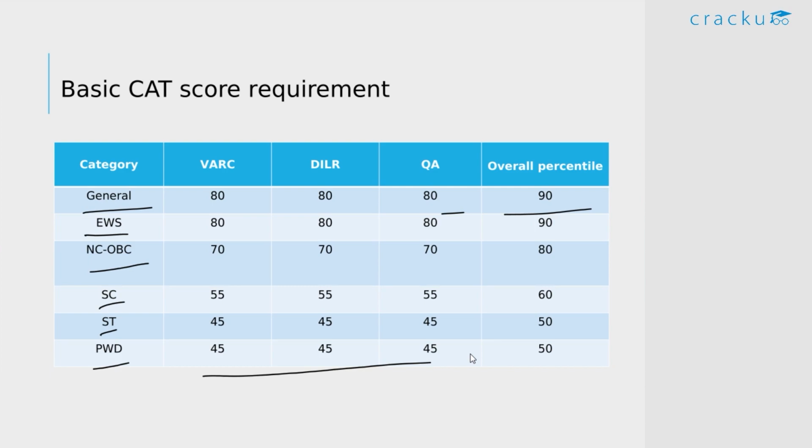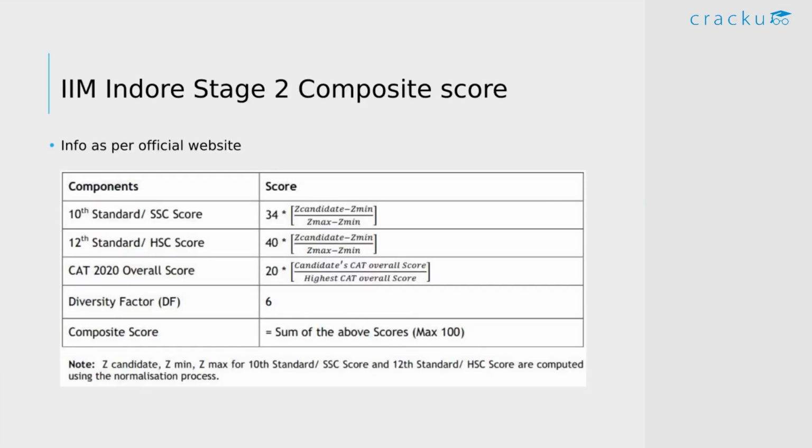Again, as I mentioned earlier, these are the minimum cutoffs to get shortlisted for the interviews, but the actual percentiles would be higher. Right, now after they select the candidates based on their CAT scores, they also additionally consider all these factors to shortlist the candidates for the interviews. So as we can see, IIM Indore places high emphasis on your 10th and 12th scores. So if you're someone who has performed very well in 10th and 12th but not so well in your undergrad, this is one of the very good colleges to aim for.